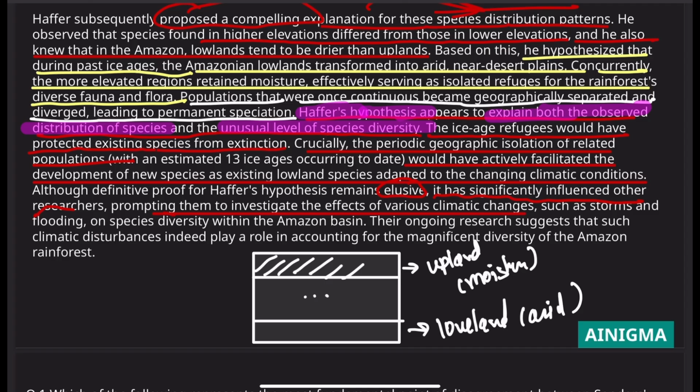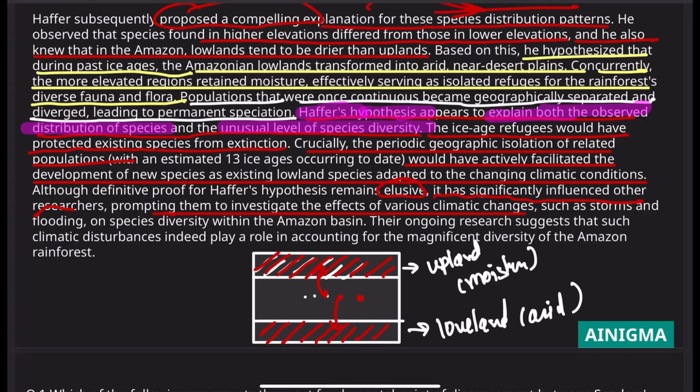So the species eventually migrated into these two areas. Those species which required moisture went to upland, and they were protected from extinction, and some species went on to dryland. Now the species which were inhabiting dryland had to adapt to that condition, isn't it? Because if they don't adapt, they would be extinct.